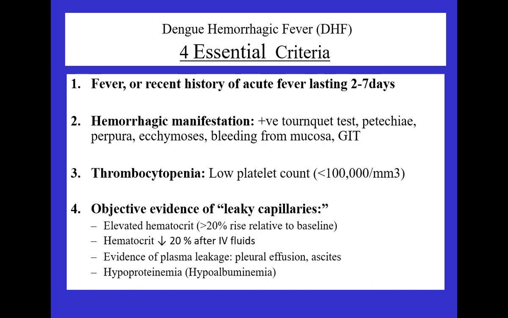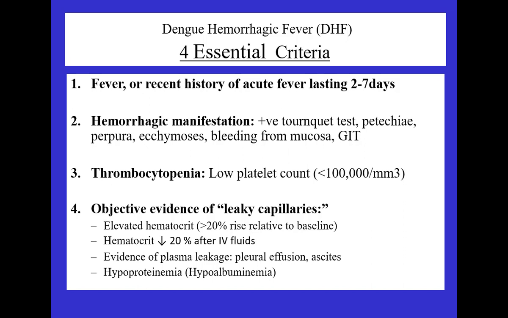What are the 4 essential criteria? Number 1, fever with a recent history of acute fever lasting for 2 to 7 days. Number 2, hemorrhagic manifestations, as I mentioned, and the positive tourniquet test: petechiae, purpura, ecchymosis, bleeding from the mucosa or the GIT. This is the common presentation at the time when the patient is coming to the casualty triage. Thrombocytopenia should be there, criteria number 3, and number 4 is the objective evidence of leaky capillaries, because of the capillary leak as a part of the systemic inflammatory response.